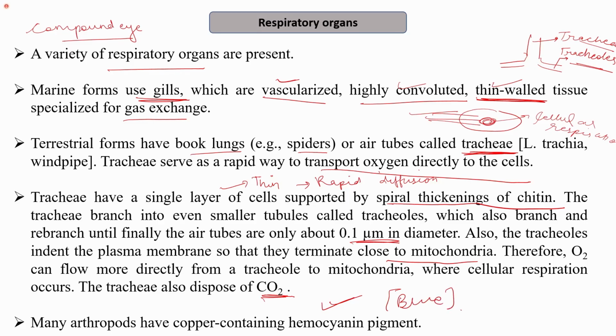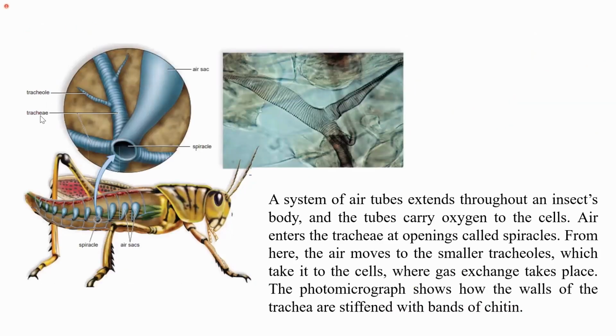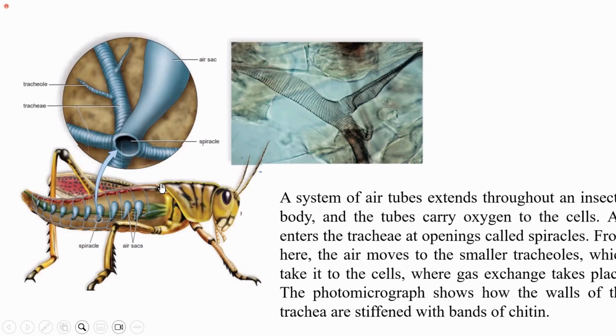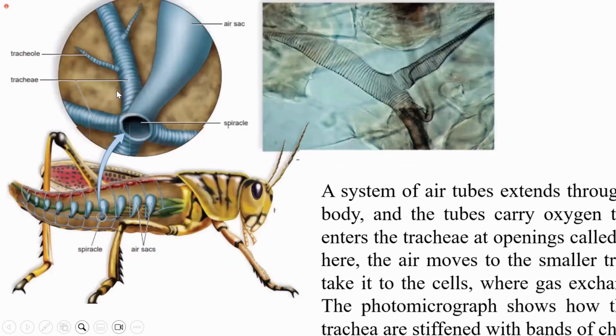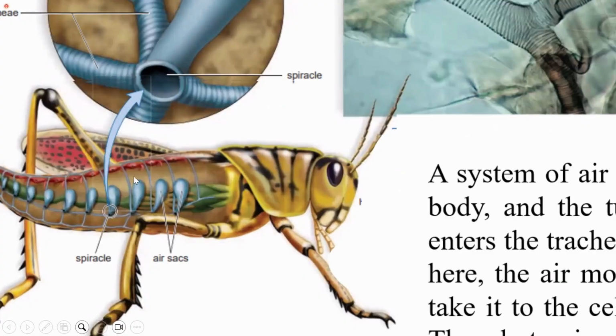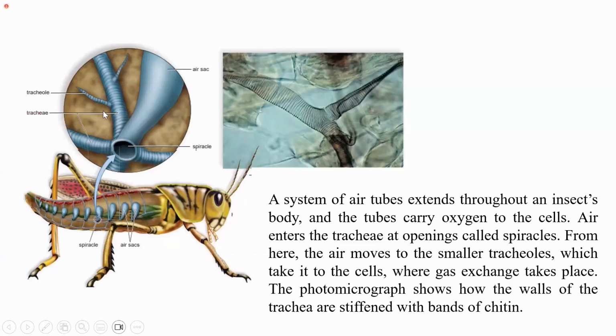So this is the structure of the trachea or the spiracles which are present. The trachea is a system of air tubes which extend through the body of the insect. You can see here the spiracles. If I zoom into this image, this will be a spiracle, which is the opening. The trachea, which is the windpipe, is supported by the chitin.